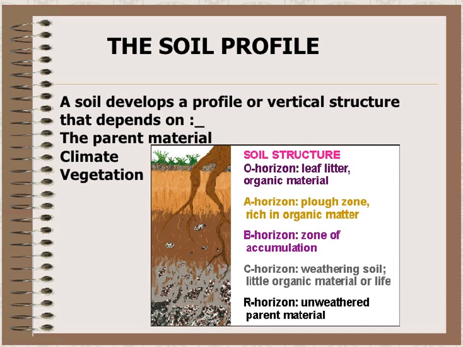Next one, the A horizon supports the plant life. The A horizon, the topsoil, supports the plant life. The upper fertile organic layer of the A horizon is topsoil. The topsoil is largely made up of humus. The A horizon also contains animal and microbial life.